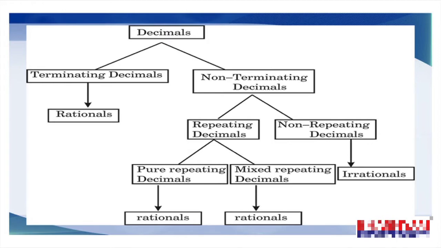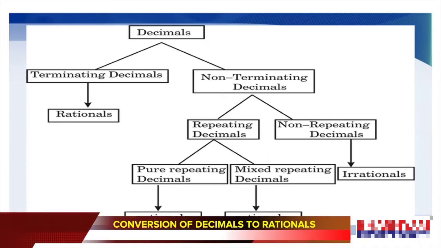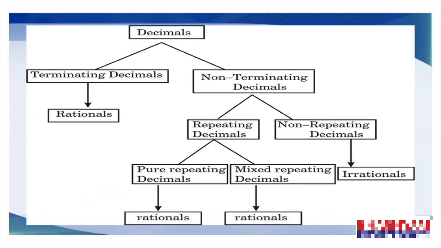And again, if you classify those non-terminating decimals depending upon the repetition of digits in the decimal part, still we have two types of decimals: repeating decimals and non-repeating decimals. And among the repeating decimals, for some decimals, every digit in the decimal part is repeating. We call them pure repeating, and the other type mixed repeating decimals.